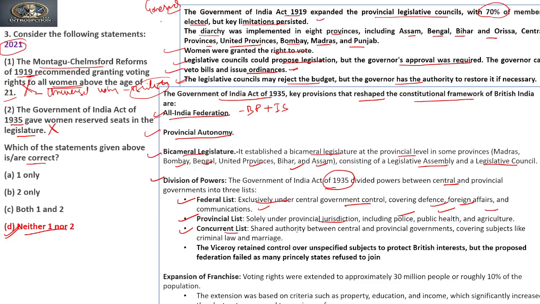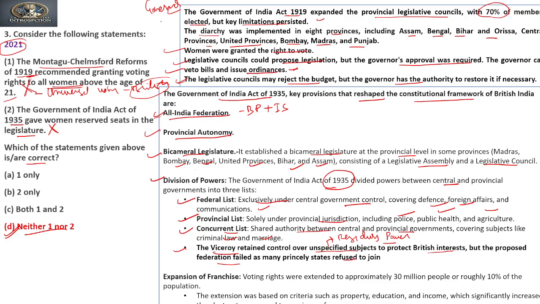Concurrent list shared authority between centre and provincial government, covering subjects like criminal laws and marriages. Now the Viceroy retained control over unspecified subjects, that is, the residuary power. So residuary power according to the 1935 Act is vested in the Viceroy, right? Subject to protect British India, but the proposed federation failed as many princely states refused to join.